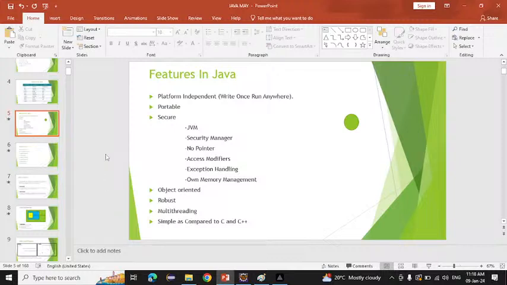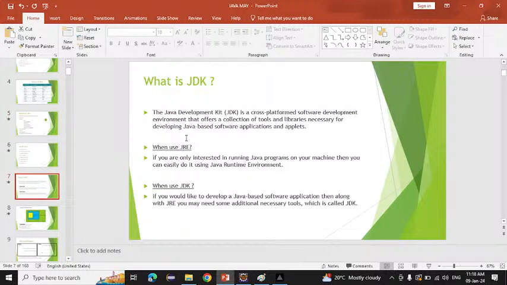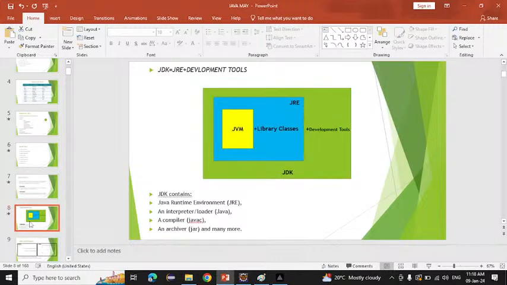Yesterday we installed the JDK. But what does that mean? JDK means Java Development Kit. If we learn with the help of a diagram, we will easily understand what is present inside the JDK. Inside the JDK, there is a JRE plus some development tools. If you want to run your program, these tools will help you.